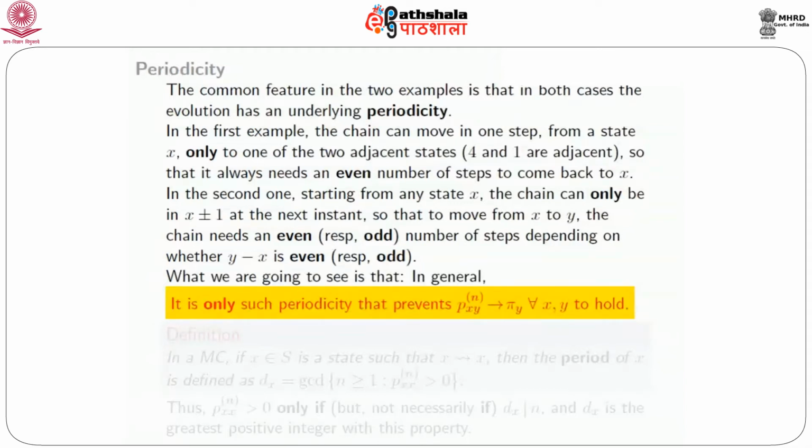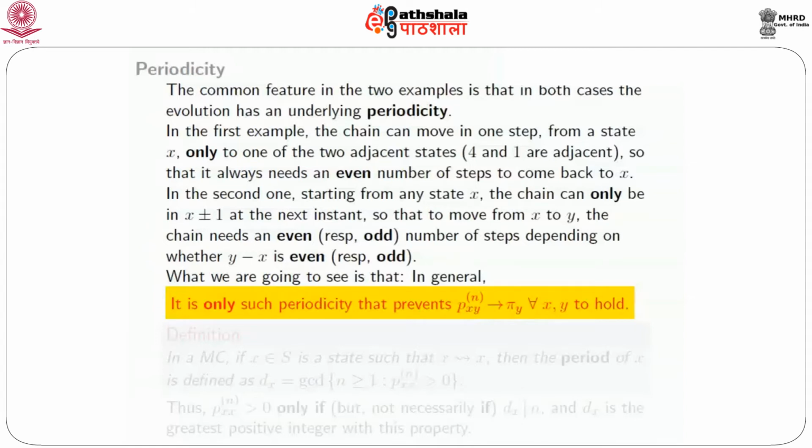What we are going to see is that in general, it is only such periodicity that prevents P_xy^n from going to pi_y for all x, y. So now we want to make that idea of periodicity a little bit more precise.